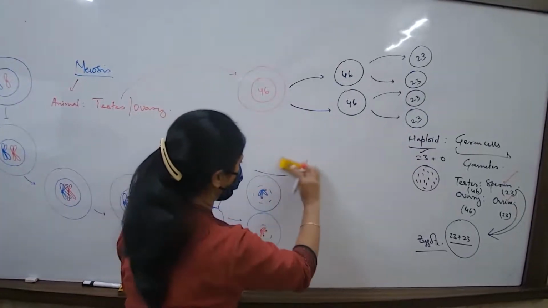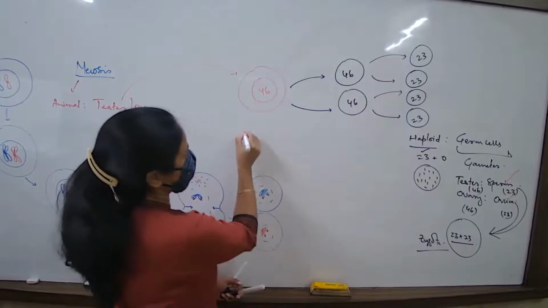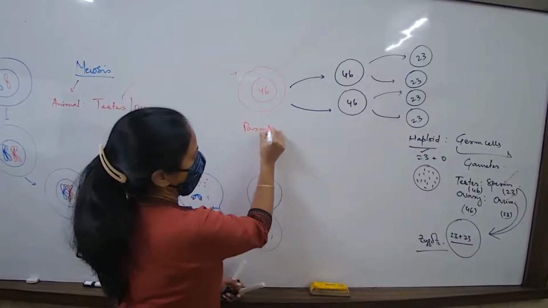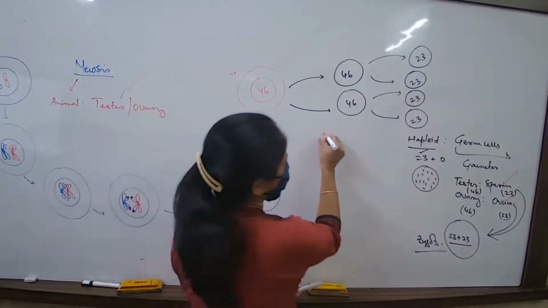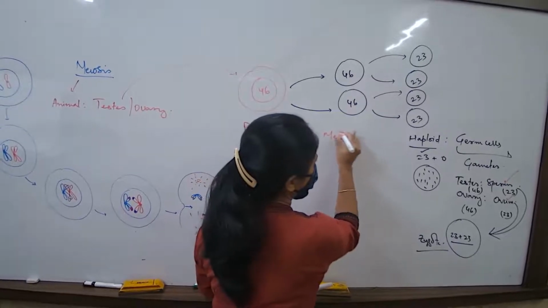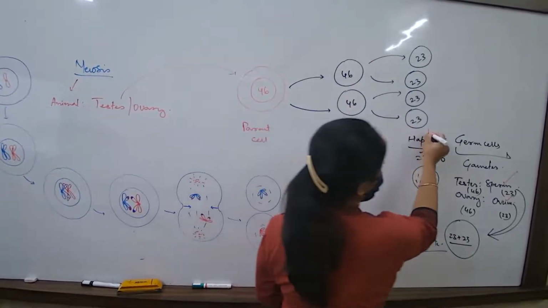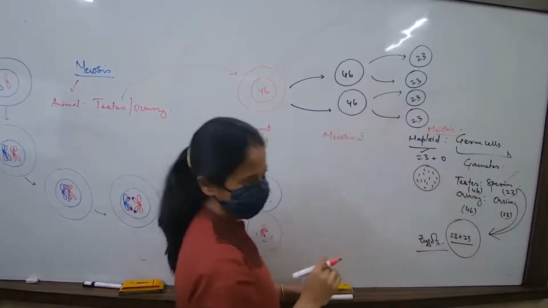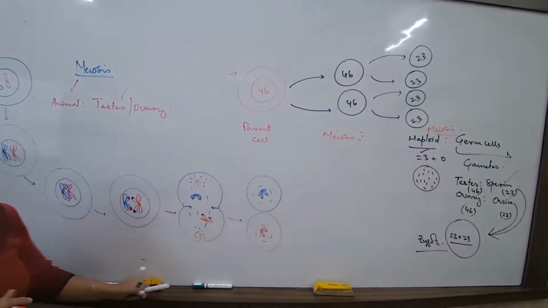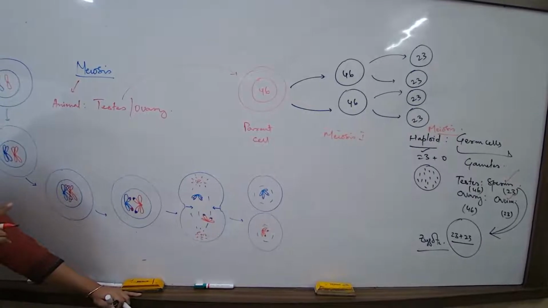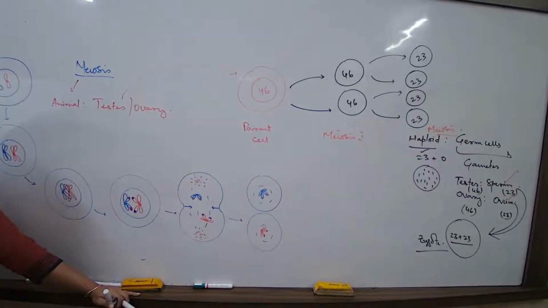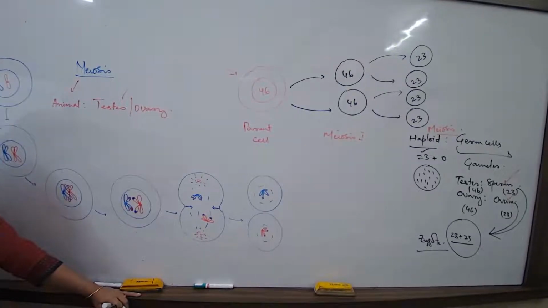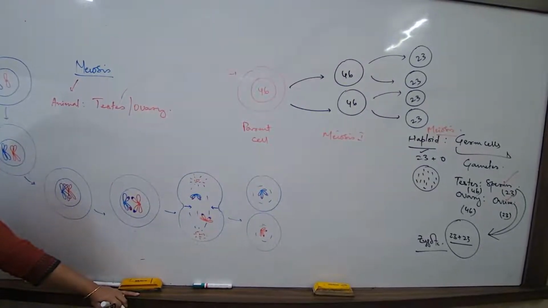This is the parent cell, and this will first undergo the first phase known as meiosis 1, and then as a result of meiosis 2 we get the daughter cells. Did we study something like this when we were talking about mitosis? No. For mitosis there was no phase 1 and phase 2. All the stages were just happening once.